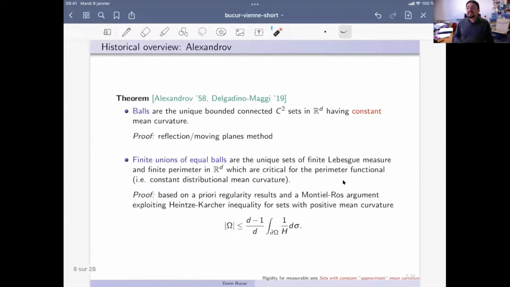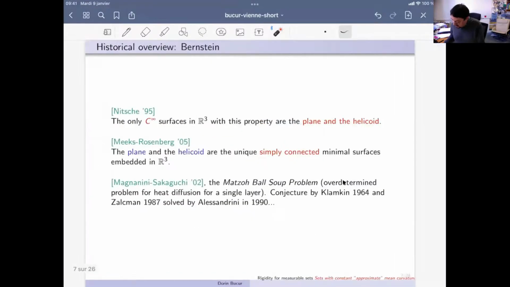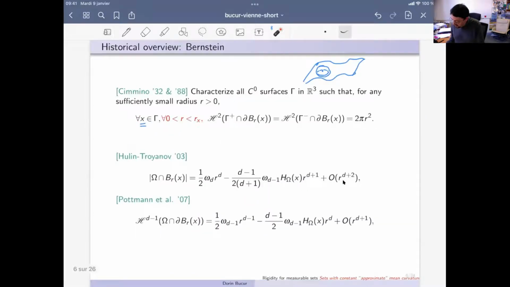But now there is a second connection with the Alexandrov theorem, because you see what we have here in the asymptotic. So we have information on the volume intersected with the ball, this first term being always the same. So this is a sort of approximation of the mean curvature.